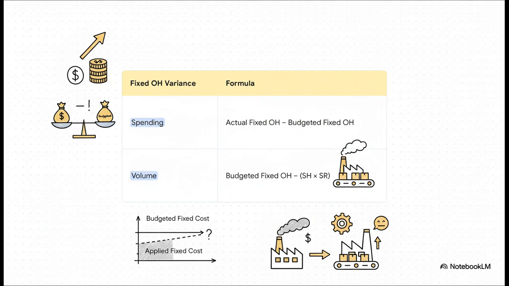Think of it this way. Your factory rent is fixed. If you plan to produce 10,000 units, you're spreading that rent cost across all those units. If you only manage to produce 8,000 units, you haven't used your factory as well as you planned. This underutilization results in an unfavorable volume variance.